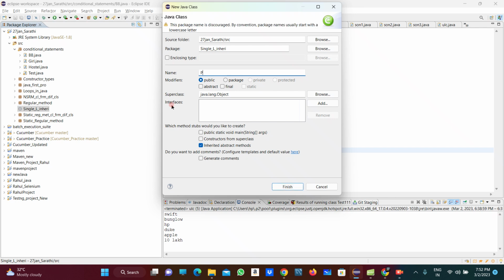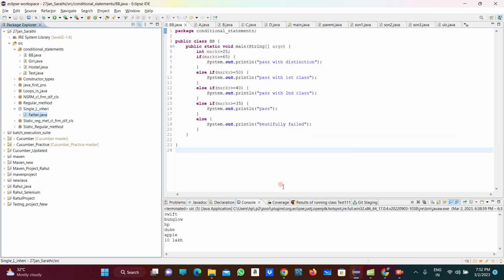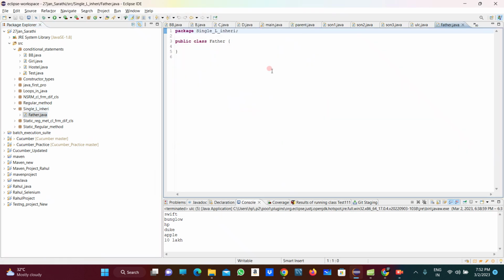So what is our super class name? I am taking Father as the super class name. I am commenting here, this is my super class. And I am giving some properties to the father.